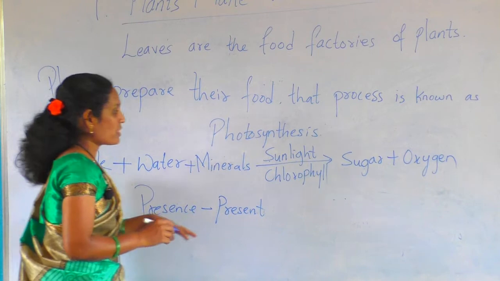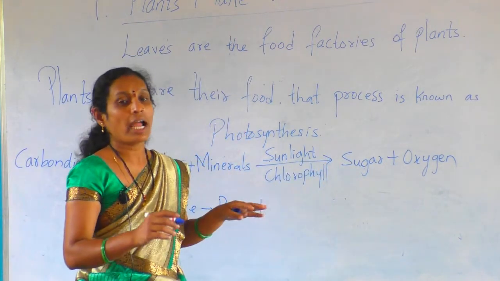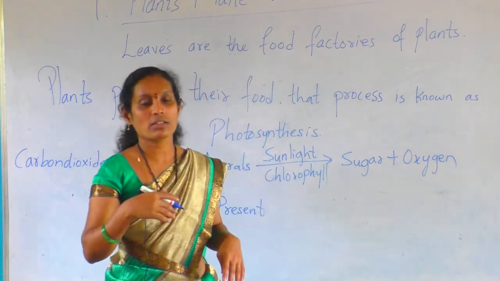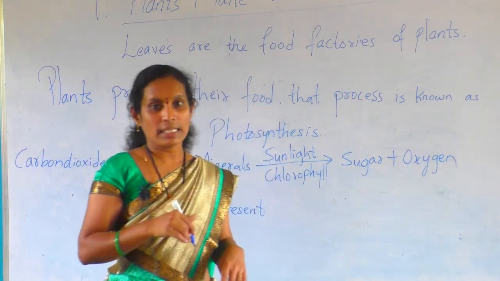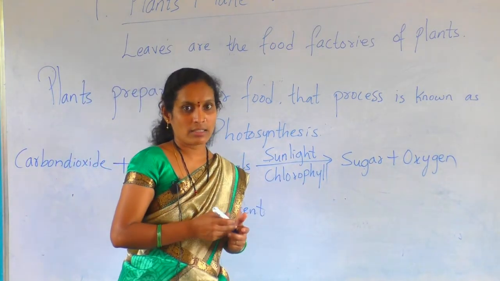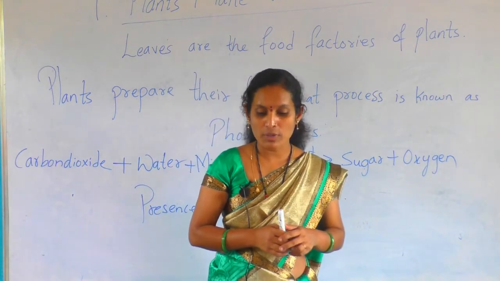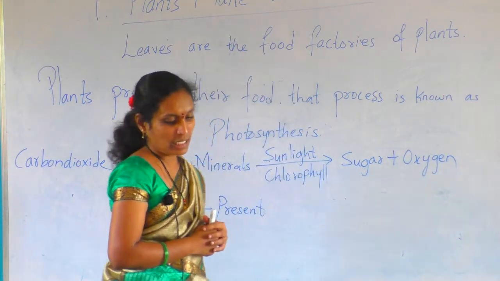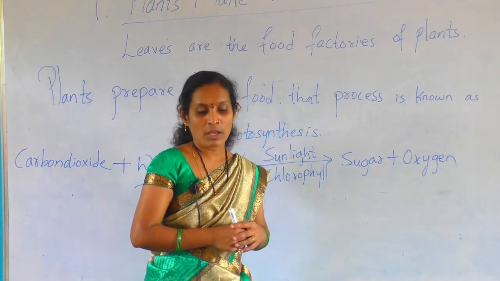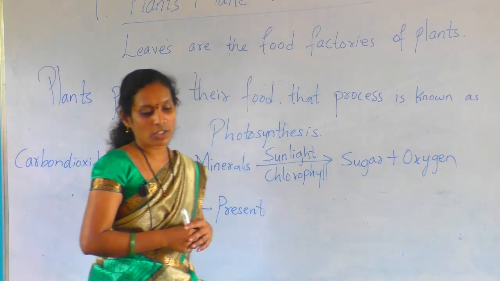In the presence of sunlight, all the ingredients mix together and they prepare their own food, and they give oxygen outside. The plants are giving us oxygen to breathe. We are giving carbon dioxide out for the plants. Understood? Next, oxygen that is formed during the process is sent out through the stomata in the leaves. That is one of the reasons why the air feels so clean and pure when there are plants around. They fill the air with all the oxygen you need to breathe.